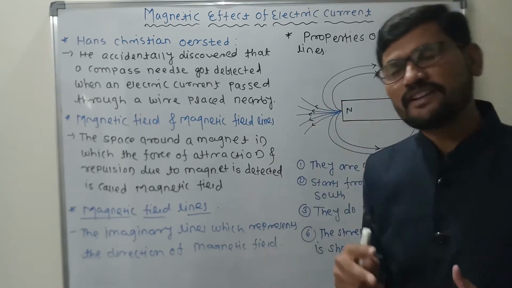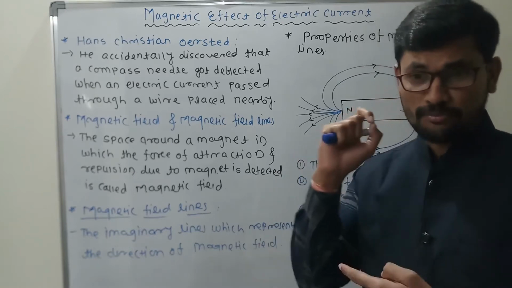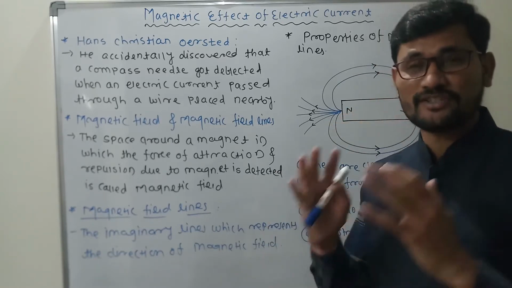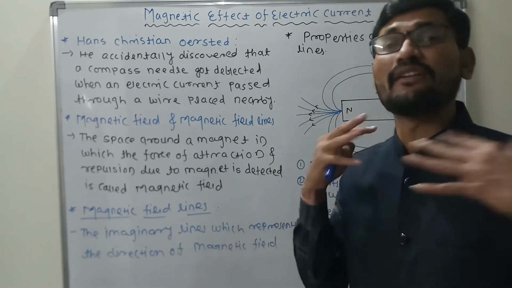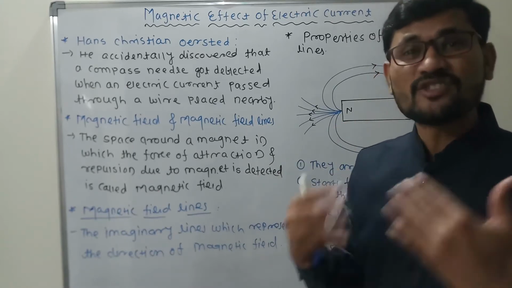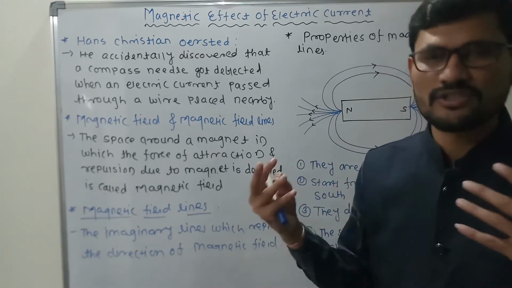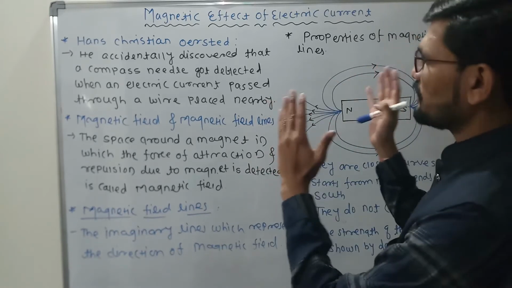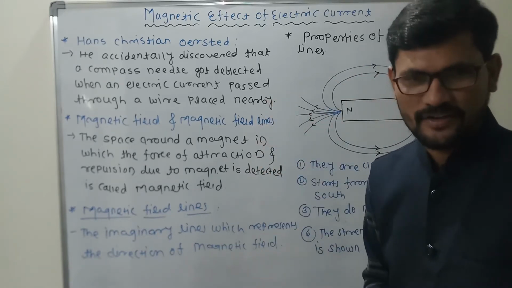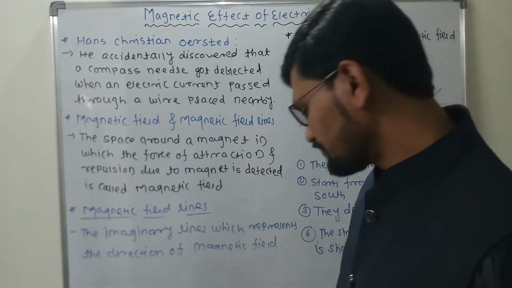We are going to understand what the magnetic field is and what the properties of the magnetic field lines are. There are some rules, and there are some devices which depend upon the magnetic field, and all this we are going to study in this chapter, magnetic effect of electric current. Are you ready? So let us start.